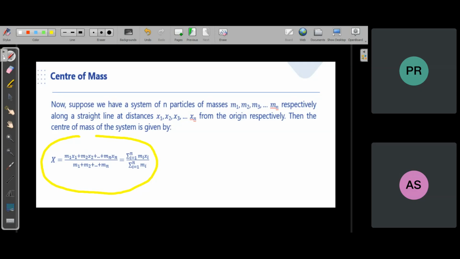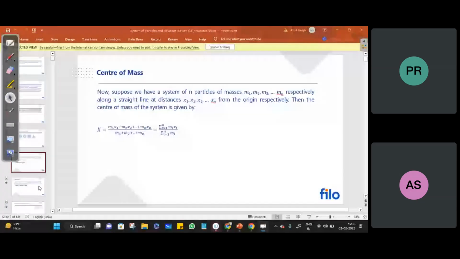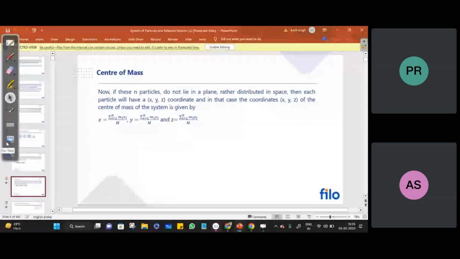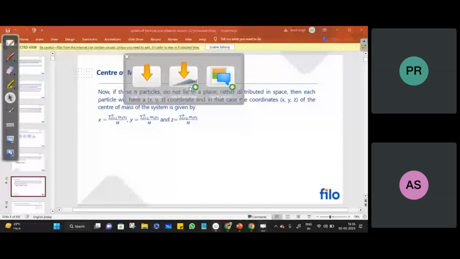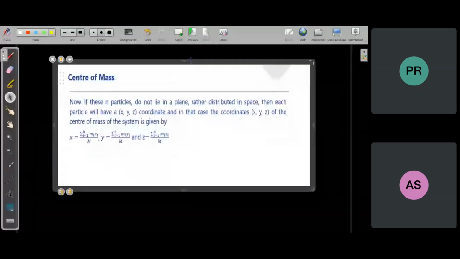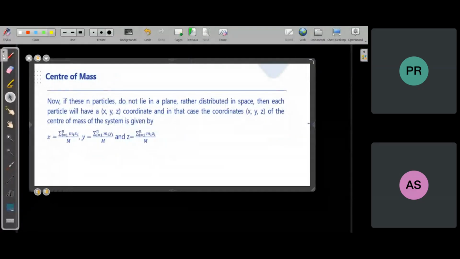Here all the coordinates are from the origin. x1, x2, x3 are x coordinates, and coordinates are always from the origin. So this is the formula for finding the x coordinate of the center of mass. Similarly for the y coordinate, in the formula you replace x with y.